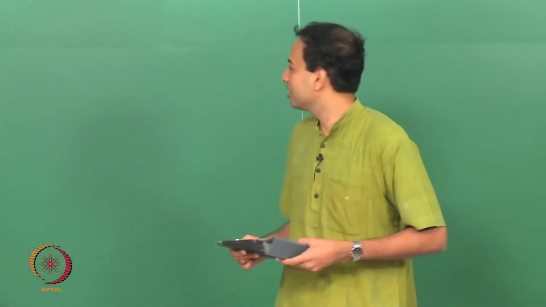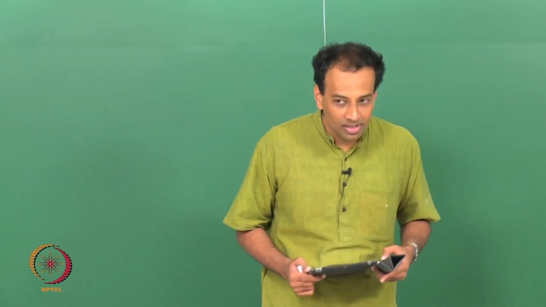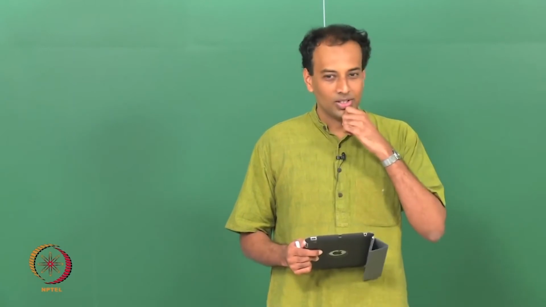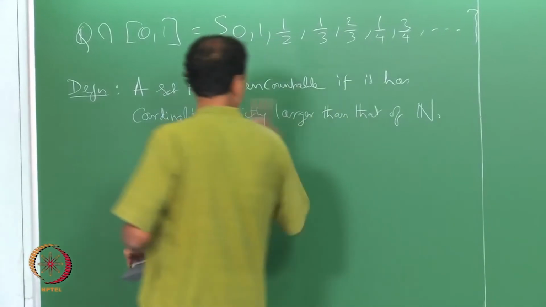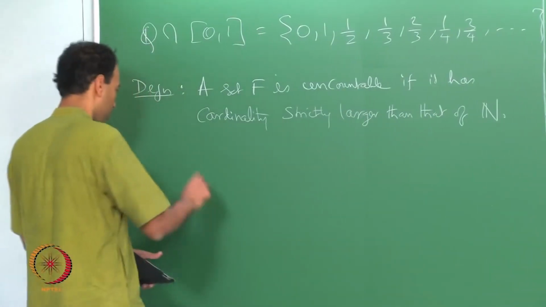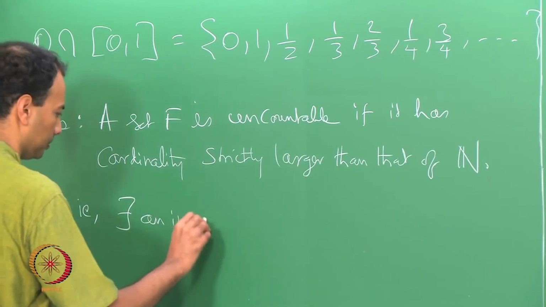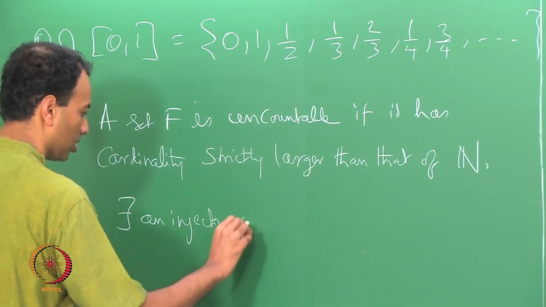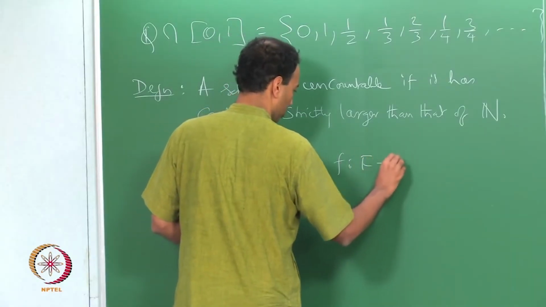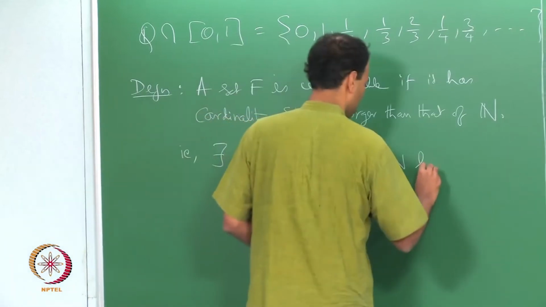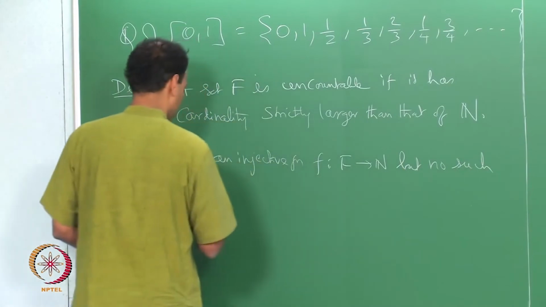Now, what does it mean to say that a set has strictly larger cardinality than some other set? We gave a definition, remember. It just means that there exists an injective function from N to F, but no such bijective function exists.